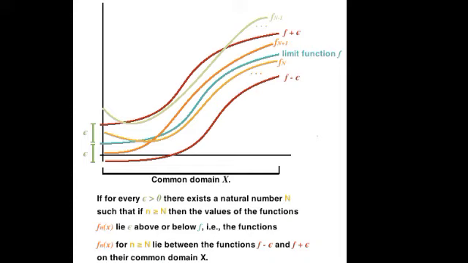That means the sequence of functions fn(x) for n greater than or equal to capital N lies in the neighborhood of the f function, that means between f minus epsilon and f plus epsilon on the domain. This is actually the mathematical expression of pointwise convergence of a sequence of functions.